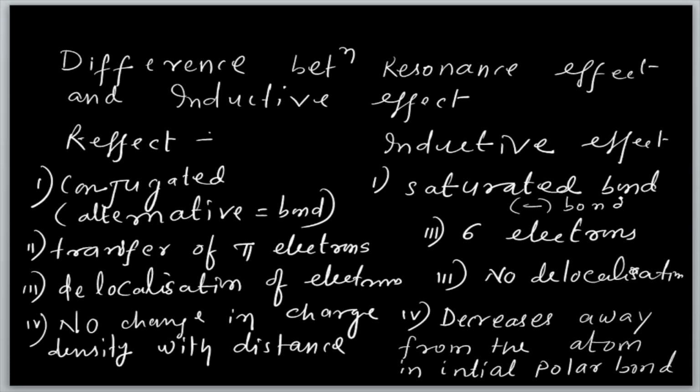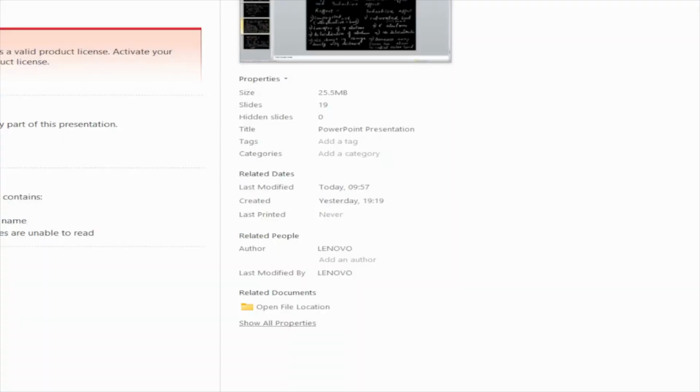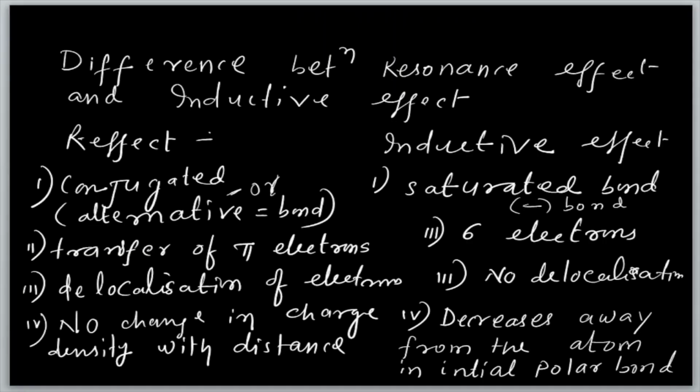Whereas here it contains alternating single and double bonds, because it is a conjugated system.